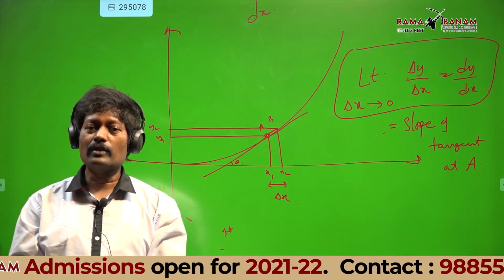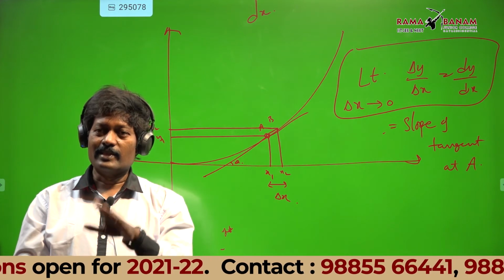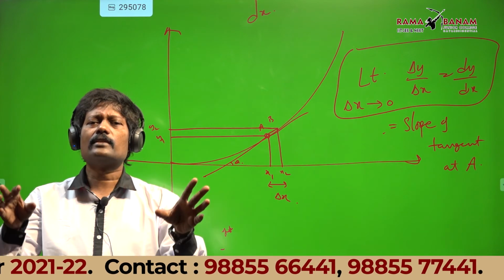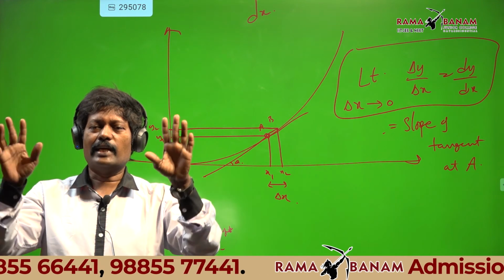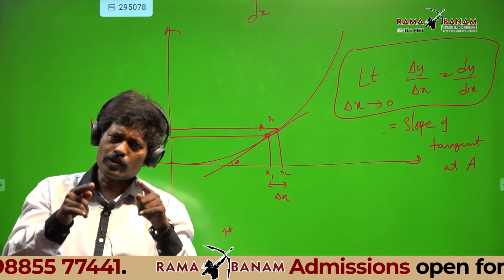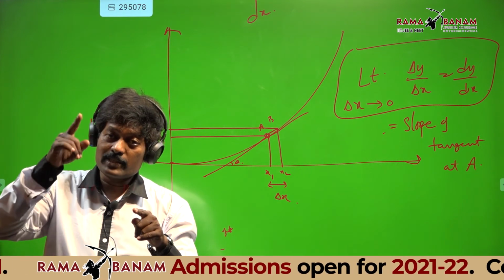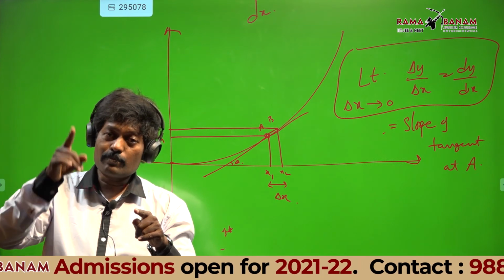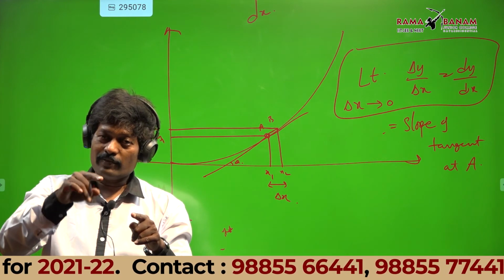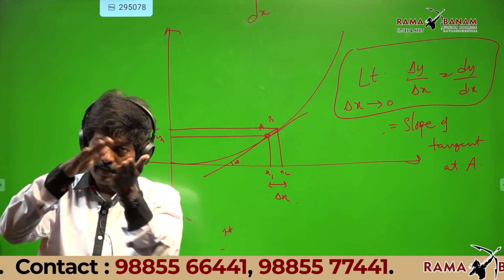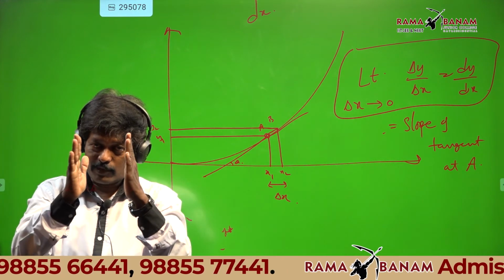In 10th standard, very easy, straight line, y2 minus y1 by x2 minus x1, tan theta is slope. Here also the concept is same, only thing y2 minus y1 became small, x2 minus x1 became small.